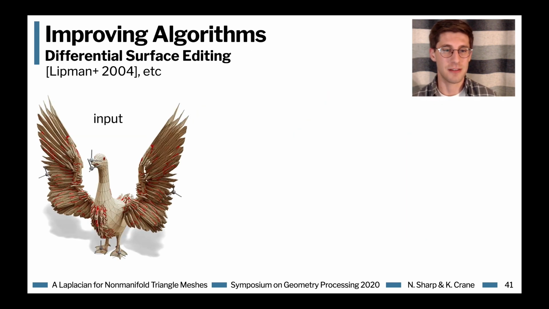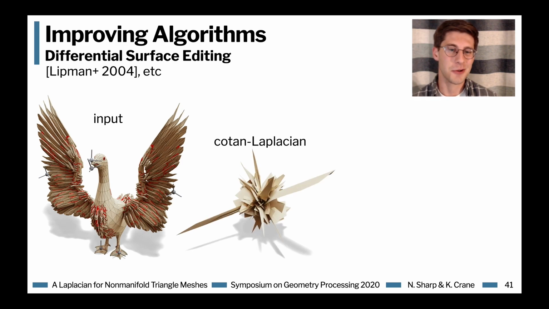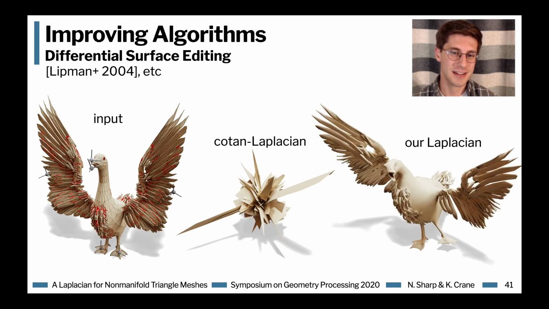We can also do this with differential surface editing, where you use a numerical scheme involving a Laplacian to compute a deformation of a shape. Doing this naively with cotangent Laplace yields basically numerical noise, but swapping in our Laplacian yields a much more reasonable output. And the story continues for things like spectral methods, and you could do this for shape matching, parameterization problems, and generally across the board, you'll see that using this Laplacian improves the performance of existing algorithms.